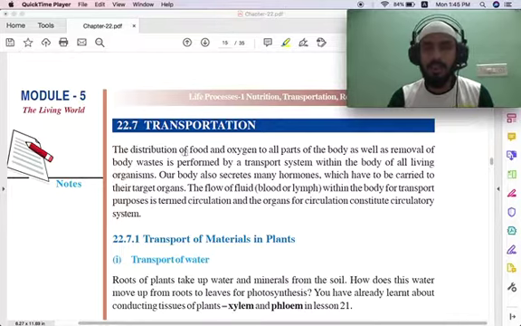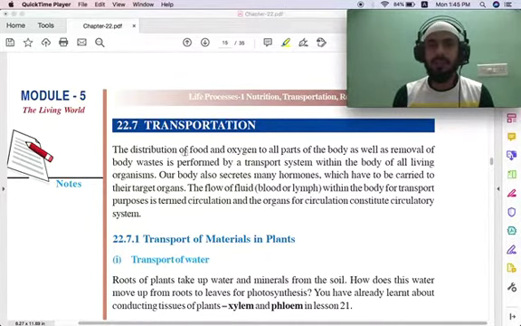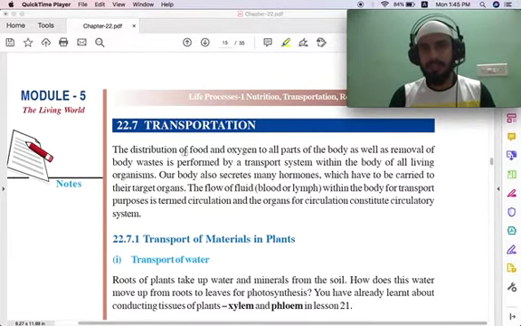And also we inhale oxygen. This oxygen has to be taken to the different parts of the body as well. And in this transportation, after the process, the body wastes have to be removed from our body.